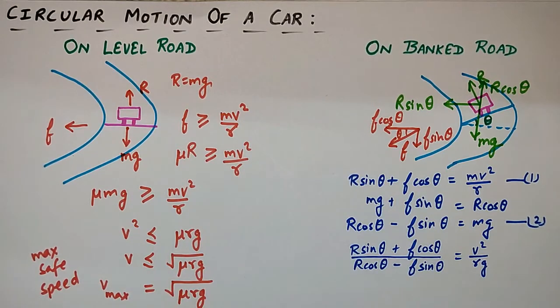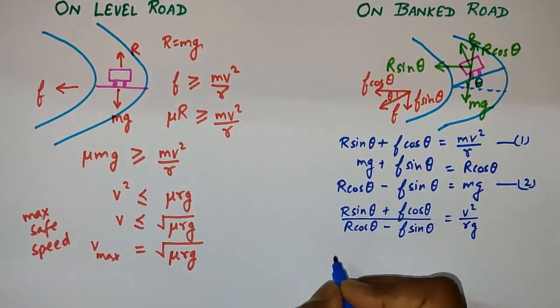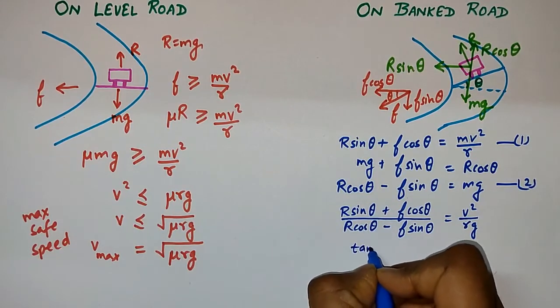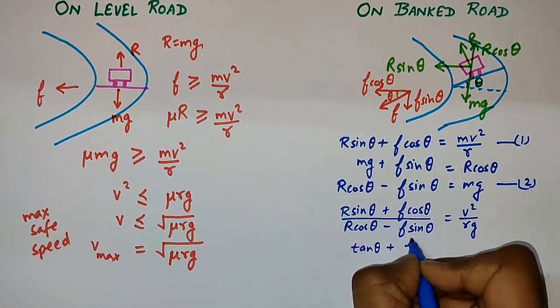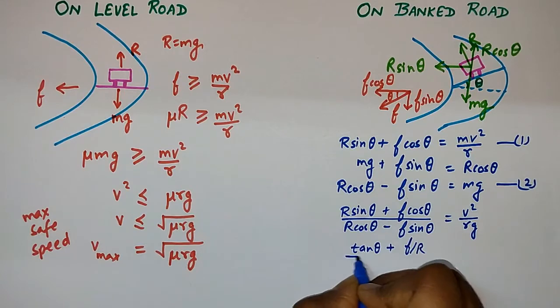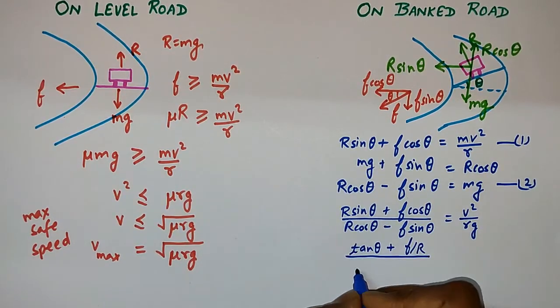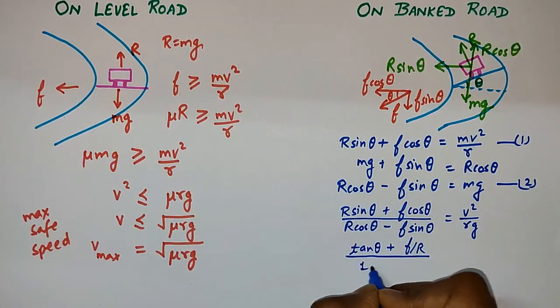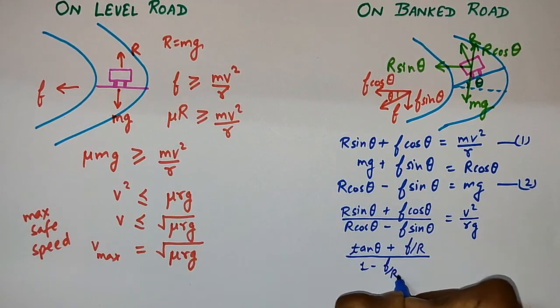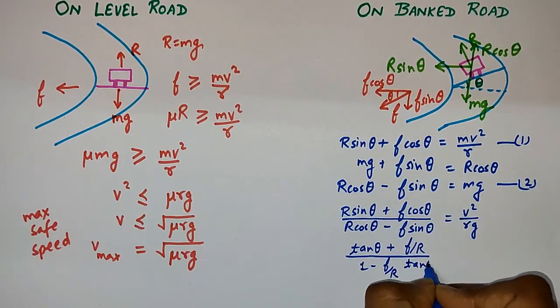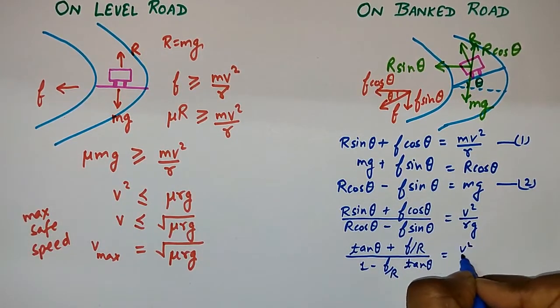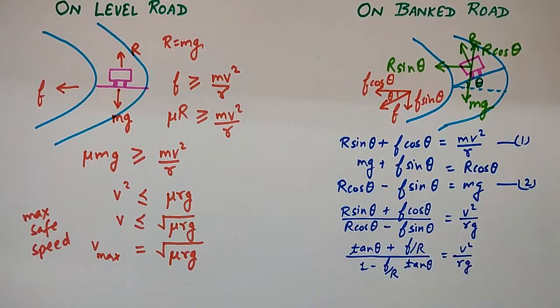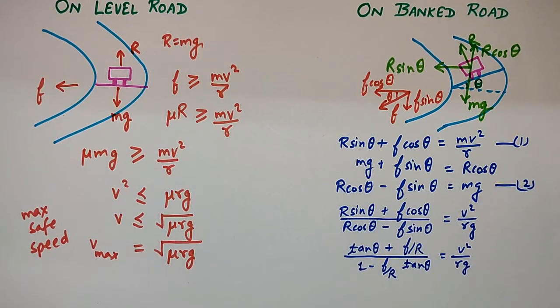Then what will happen? I will get tan theta plus small f upon R upon 1 minus small f upon R tan theta is equal to v square upon rg. Now what is small f?